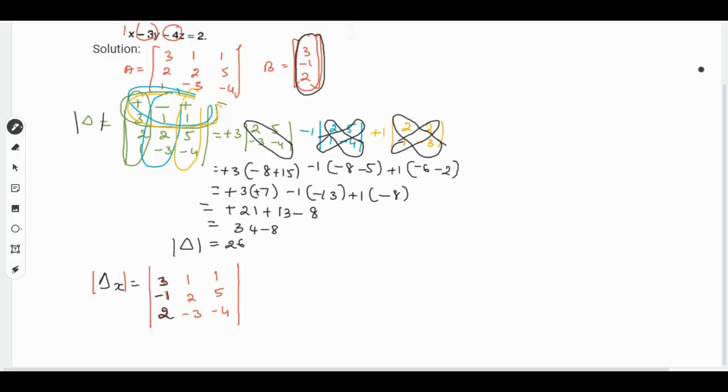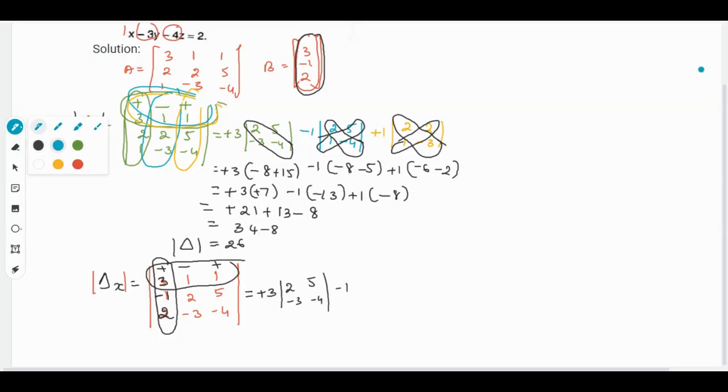So here again repeat the same step, plus minus plus. It will be plus 3, first row and first column we will neglect. So it will be 2 5 minus 3 minus 4, then minus 1, second row and first column neglected, we get minus 1 5 2 and minus 4.